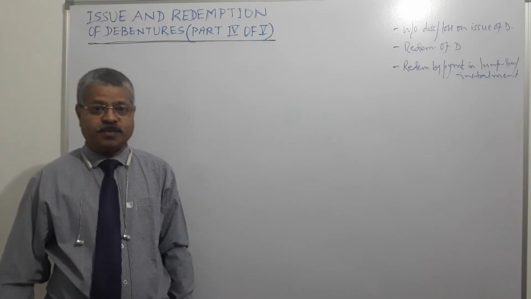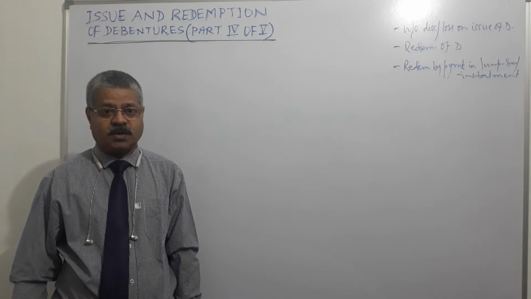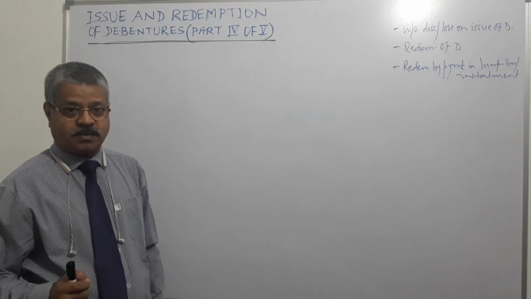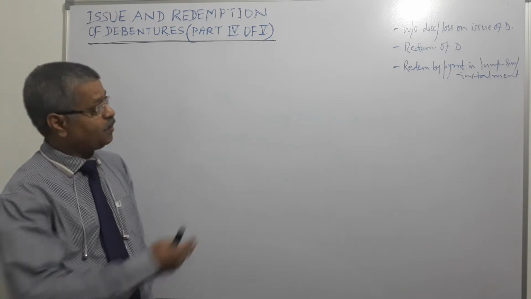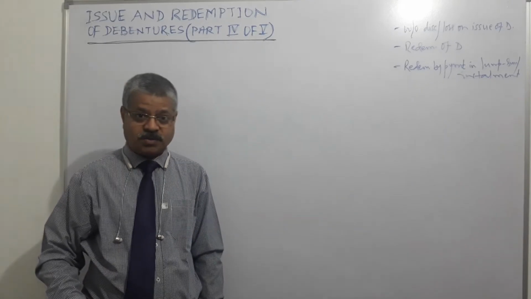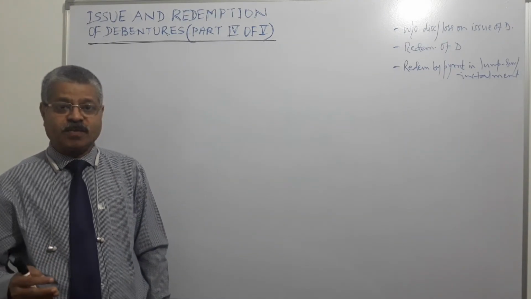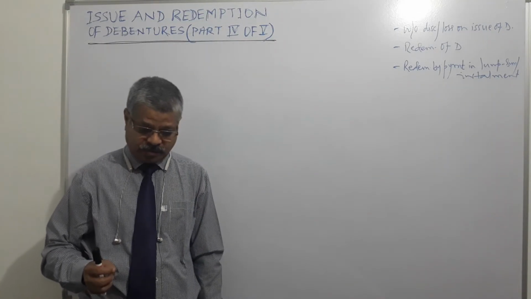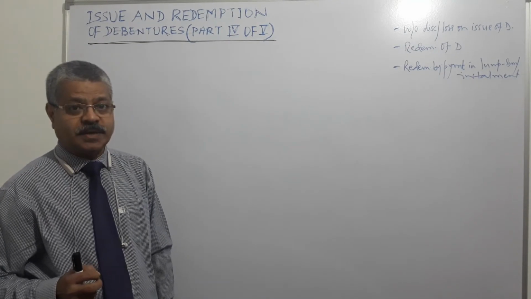It needs to be from securities premium account, or if capital profits are not there, or if capital profits are inadequate to meet the writing off requirement of discount or loss on issue of debentures, then that needs to be written off from revenue profit of the company. Revenue profit. So in that case what will happen? Profit and loss will be debited.